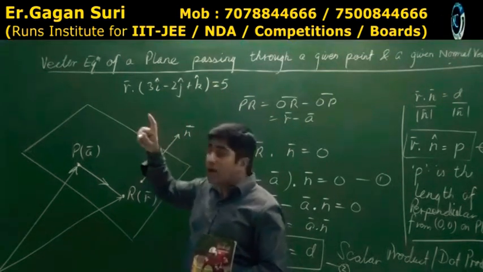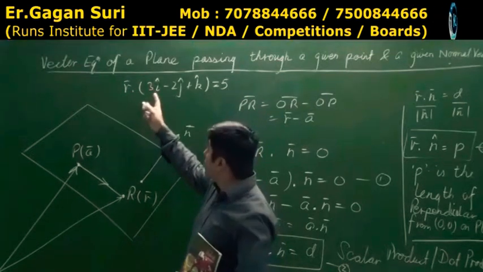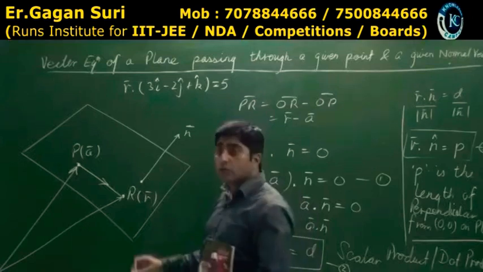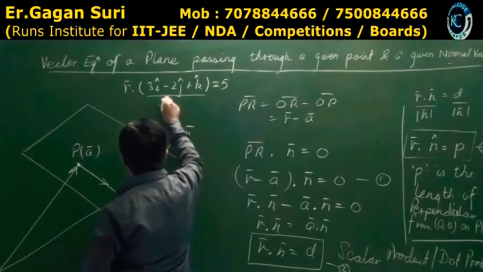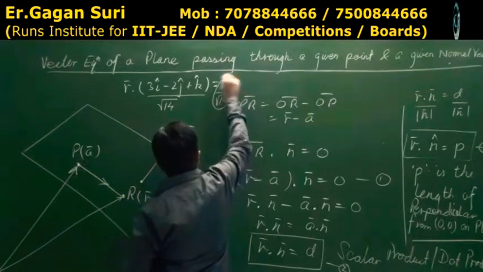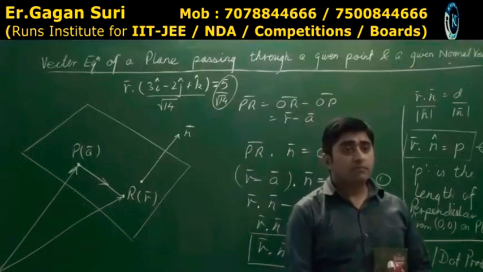The answer is no. I'll have to divide by the magnitude. The magnitude is under root of 9 plus 4 plus 1, which is root 14. So I divide by root 14 on both sides, and now this will tell us the length of the perpendicular from the origin on the plane.